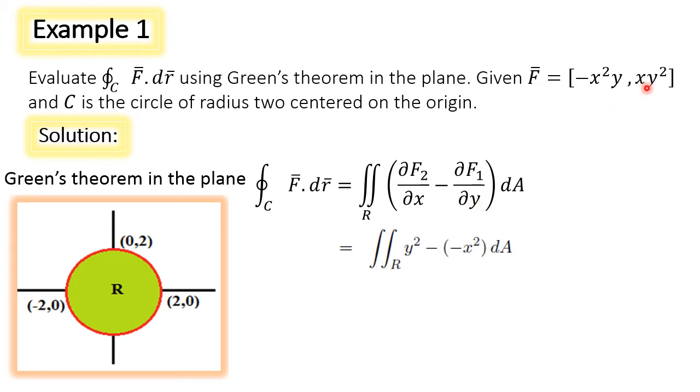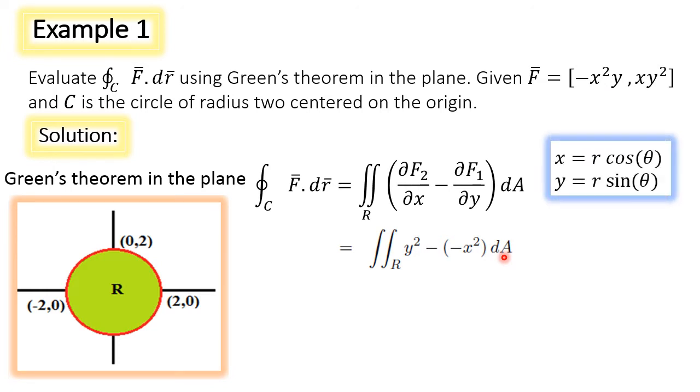First compute the partial derivative. f2 component is x y square. Dou f2 by dou x gives y square, negative sign. Dou f1 by dou y, f1 component is minus x square y. Differentiate partially f1 component with respect to y, we get minus x square times dA.